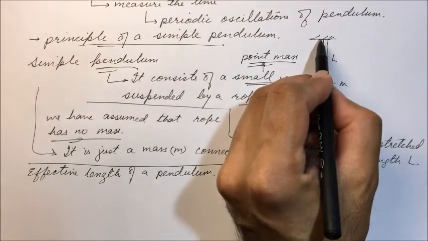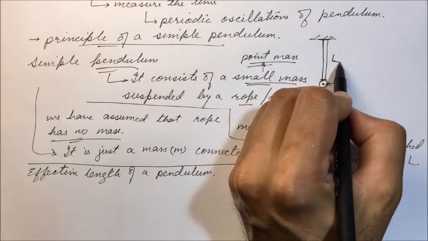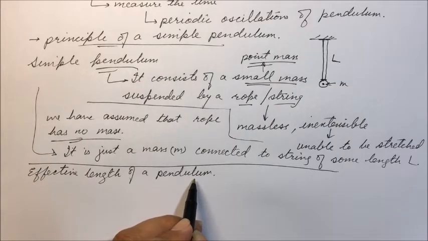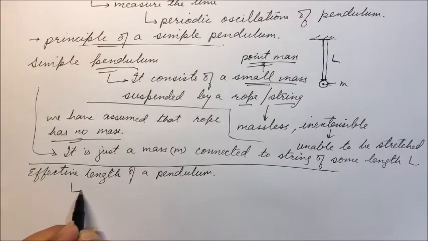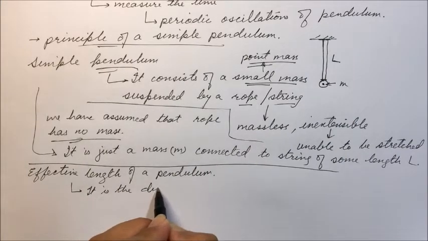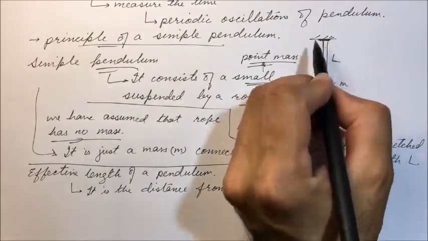So we have seen the length of the string, let it be L. Now we will be discussing the effective length of a pendulum. It is a distance. How can we define it? It is the distance from the point of suspension.